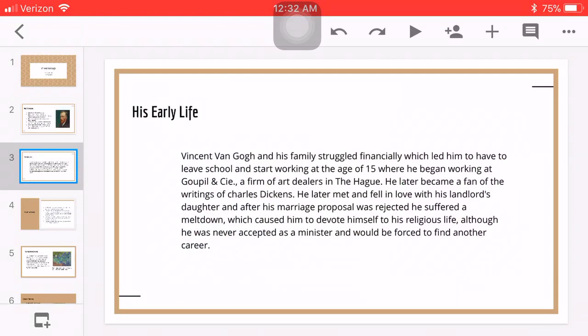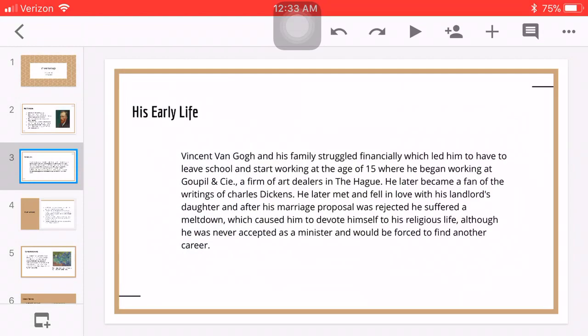His early life. Vincent Van Gogh and his family struggled financially a lot. And because of that, he had to make the decision whether he was going to go to school or he was going to help out. And he decided he was going to help out. And because of that, he dropped out of school at the age of 15 and decided to go work with his uncle in his art store.